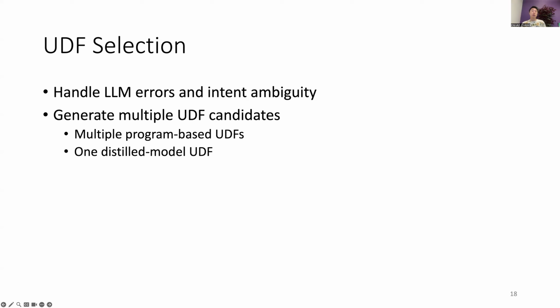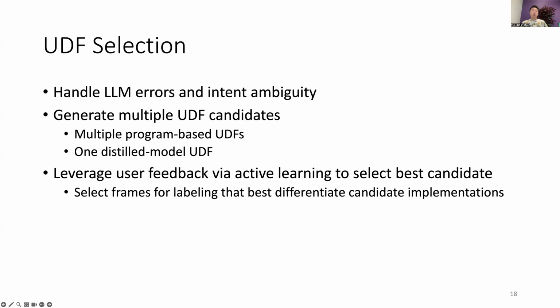So to address this, VOCAL-UDF introduces a UDF selection stage that first generates multiple UDF candidates, which includes multiple program-based UDF candidates with diverse interpretations, as well as distilled-model UDFs. And for each proposed UDF, we need to select one implementation that best aligns with the user's intent. To do this, VOCAL-UDF incorporates explicit user feedback to select the best candidates, and we use active learning to minimize the user effort.